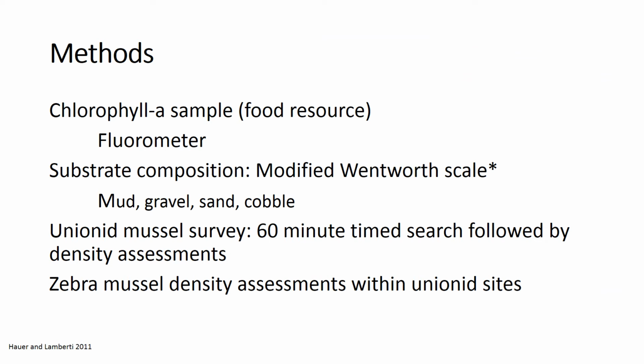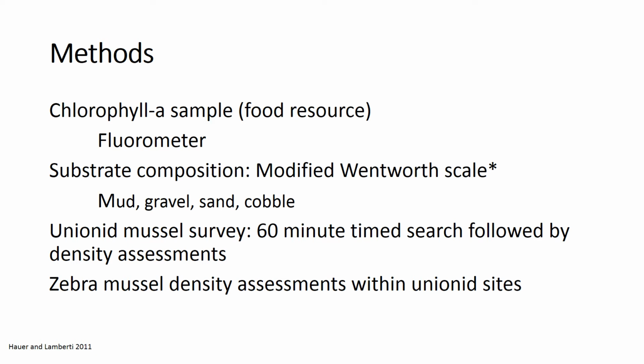At each site, we took a chlorophyll A sample to try and quantify food resource availability and measure that on a fluorometer. We also did a substrate composition at each site with a modified Wentworth scale, so we either had mud, gravel, sand, or cobble sites. At each site, we did a 60-minute time search to try and find the Unionids, and then followed that with